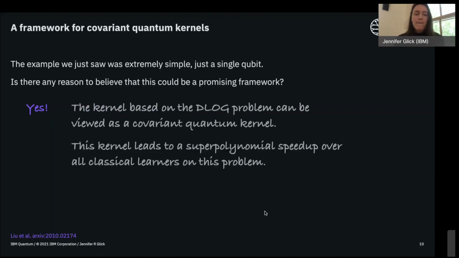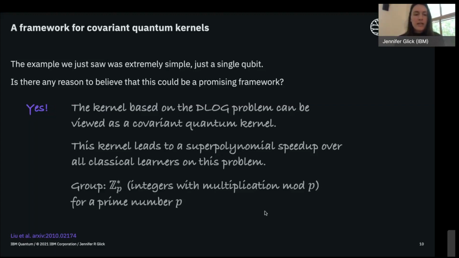And this kernel was interesting because it's shown to lead to a polynomial speedup over all classical learners for this particular problem. What that means is that this framework is really interesting because it contains a known case of a really promising kernel that has been shown to give a super polynomial speedup for this particular problem.